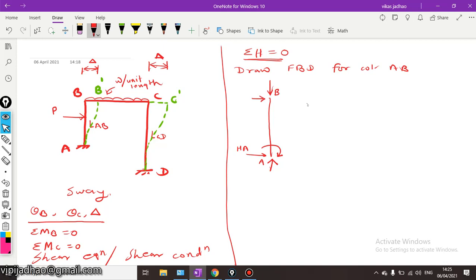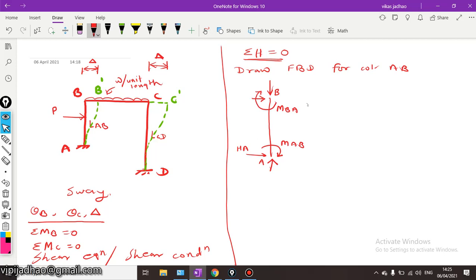And some moment will be there. Let us consider the moment is again in clockwise direction, and this moment is MBA. This moment was MAB.